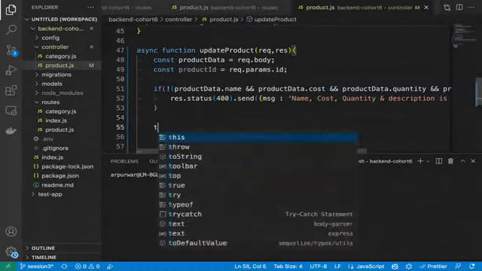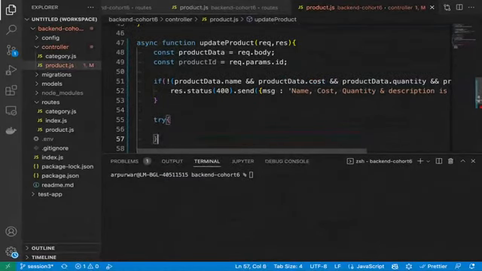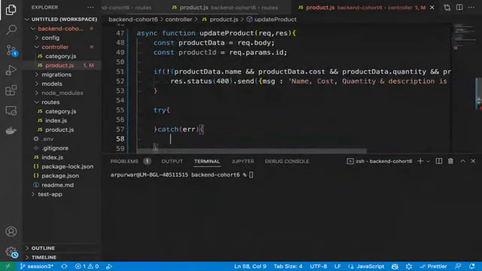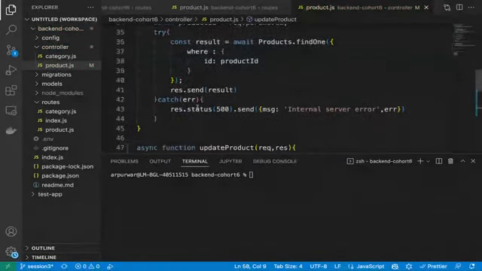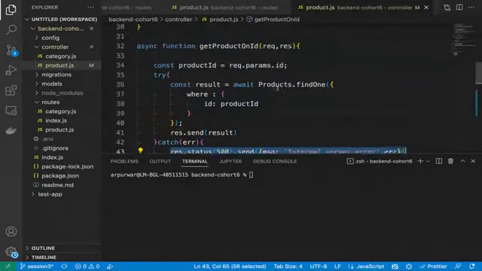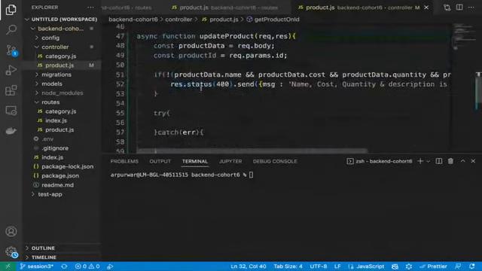Now just try to find this ID. Try catch. Correct? Let's take it from here. This error line, because the error line is the same everywhere.